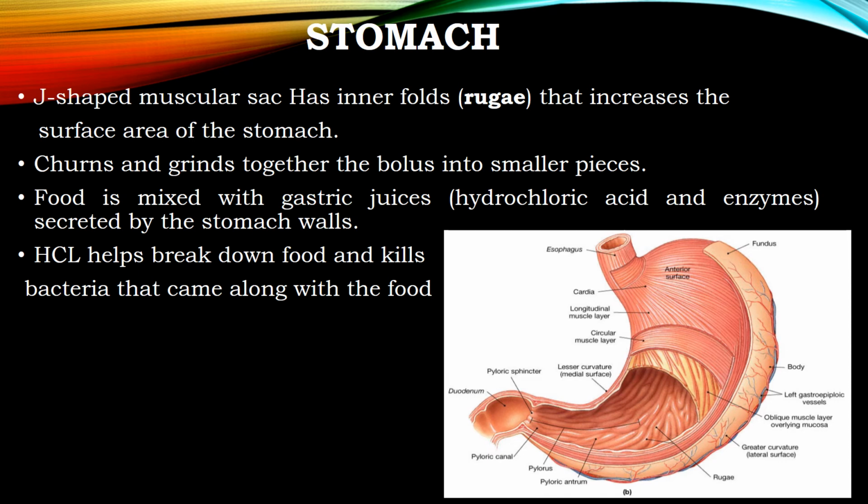And the whole gastrointestinal tract is made up of mainly 4 layers. These layers, from the outer to the inner region: the outermost layer is the serosa, then the muscularis, then the submucosa, and the innermost layer is the mucosa.